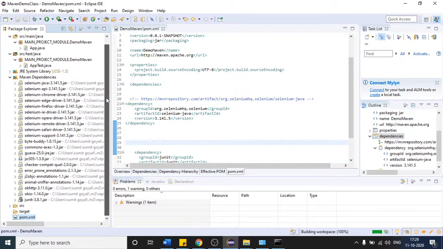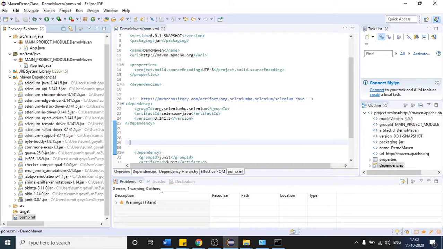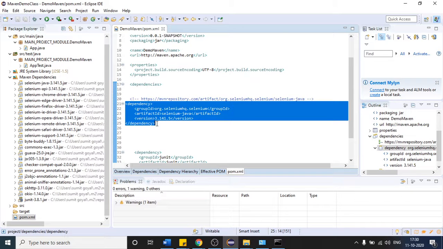Whatever dependency we require, it has just downloaded all the dependencies. So that way you do not have to get all the dependencies every time from your local directory. If any other person uses our project, it will automatically pull the jar and place it here. Is it clear to everyone how it is pulling the jar files which are required for Selenium?